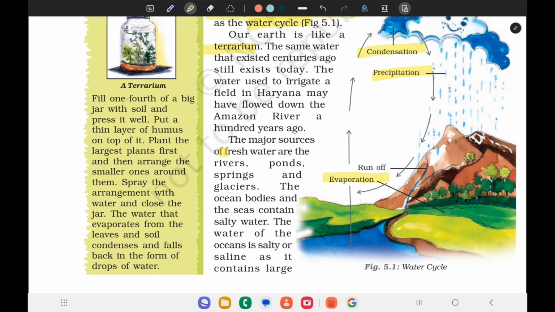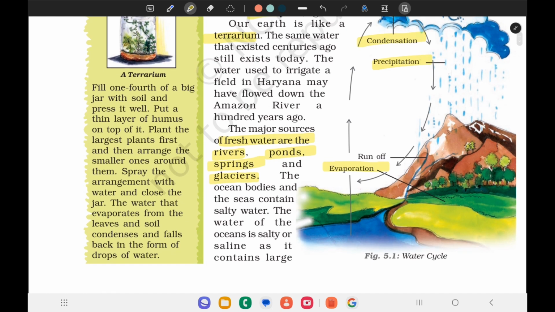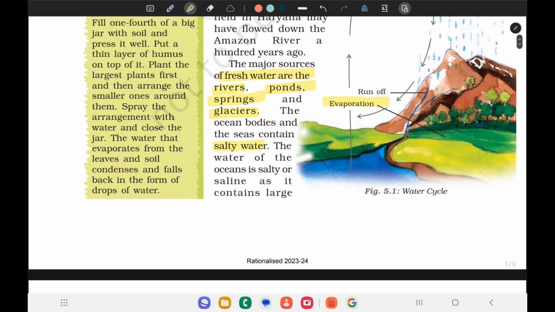The major sources of fresh water are rivers, ponds, springs, glaciers, etc. The ocean bodies and the seas contain salty water. So, the water in the rivers, ponds, springs and glaciers is fresh water, and the water in seas is salty water.